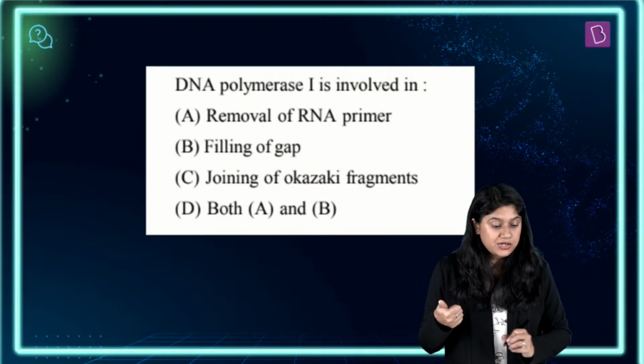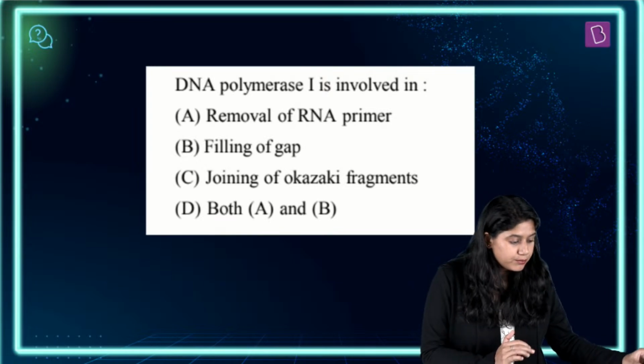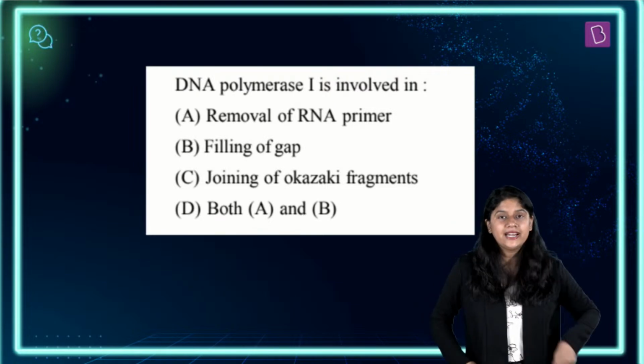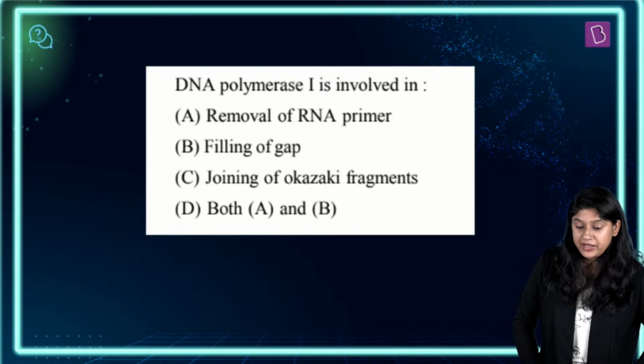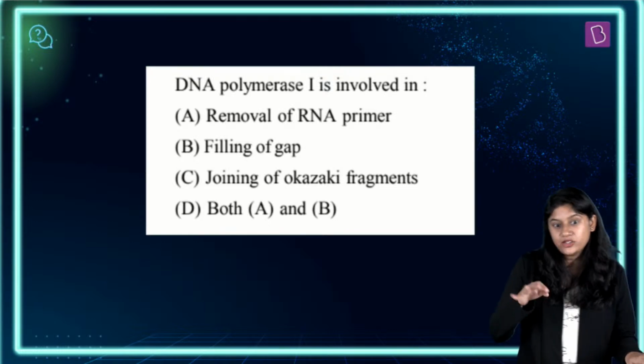Very good. Next question everyone. DNA polymerase 1 is involved in. अच्छा, ये properly discuss नहीं हुआ पर मैंने बोला था कि वो help कर रहा है, right? DNA polymerase proofreading में help करता है. Removal of, yes, any hint? अभी नहीं तो अभी पता चल जाएगा.